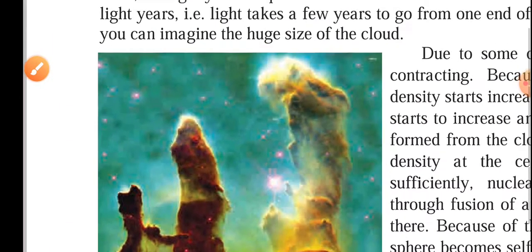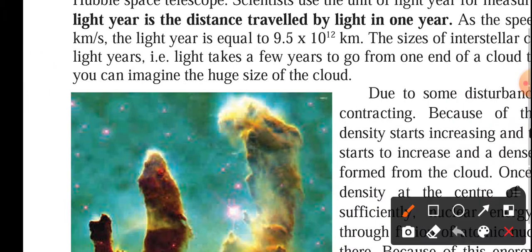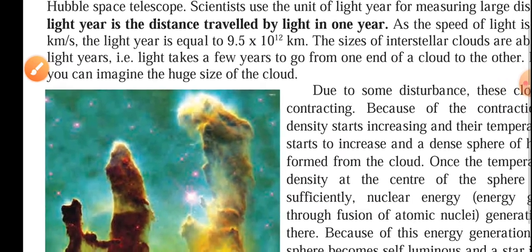And when you calculate this, you will get the result as 9.5 into 10 raised to 12 kilometer. So this distance is called 1 light year, the distance traveled by light in 1 year.